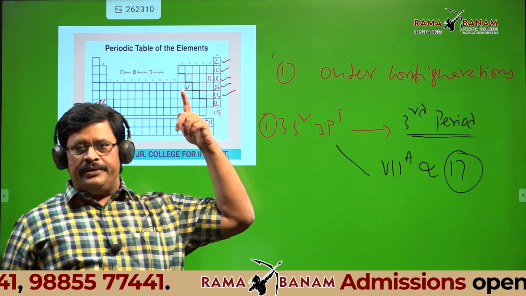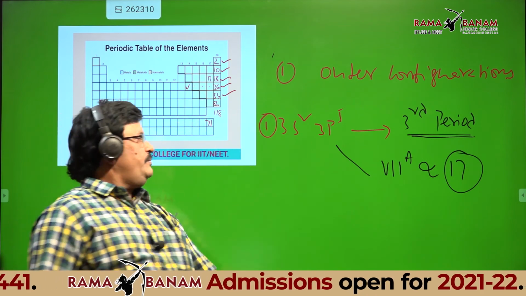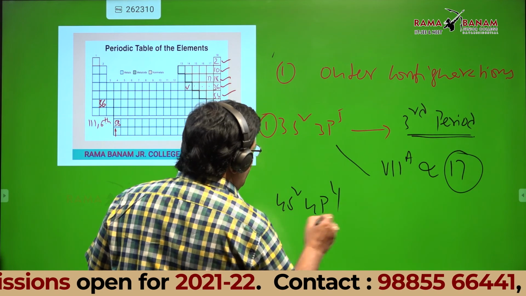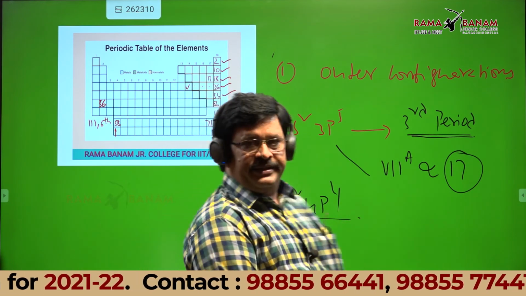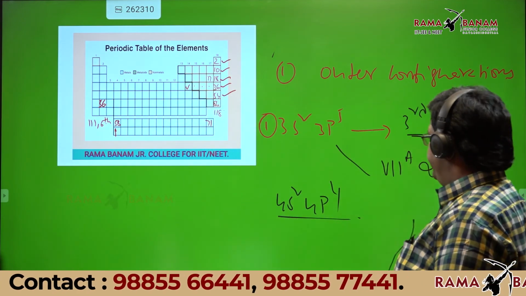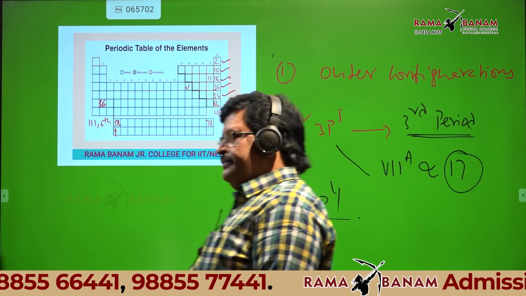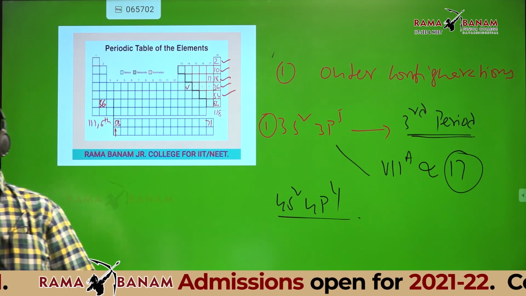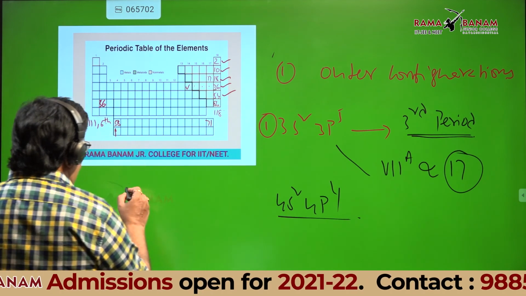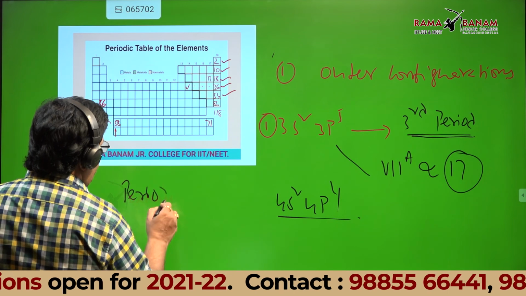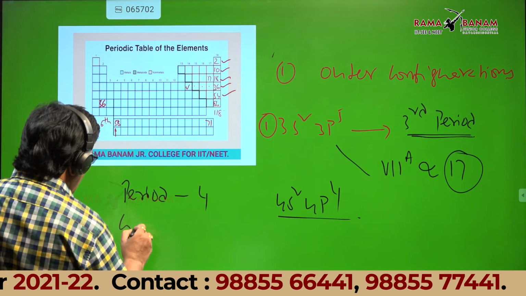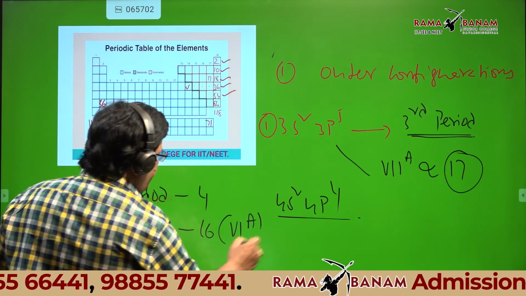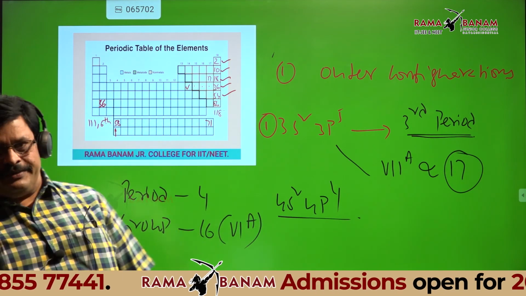Can I give one more? Yes, sir. 4s2 4p4. Can you tell the group number and period number? Fourth period, 16th group. Excellent. Very good. Period is 4. Any doubt? Group is 16 or 6A. Chalcogen.